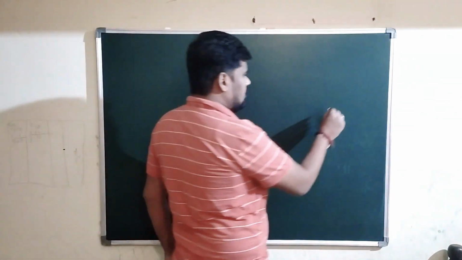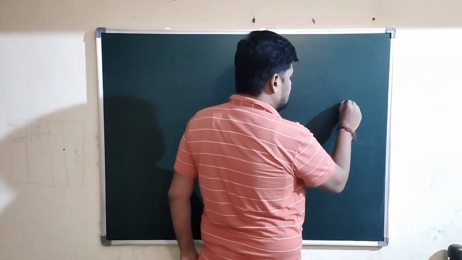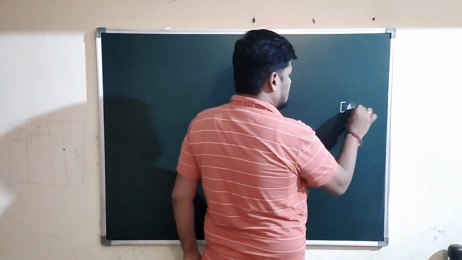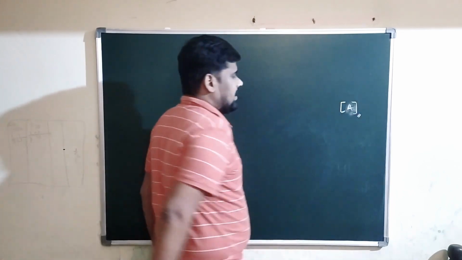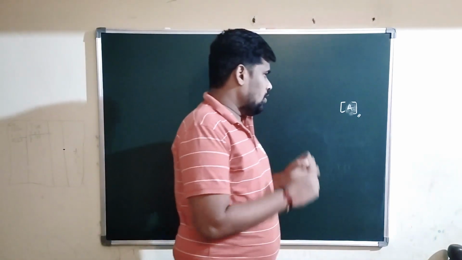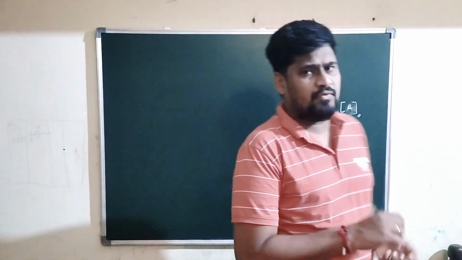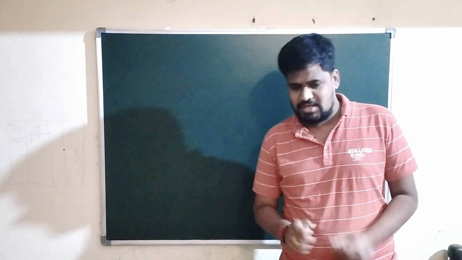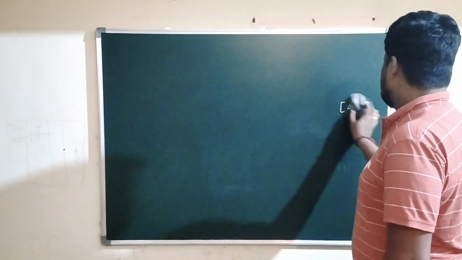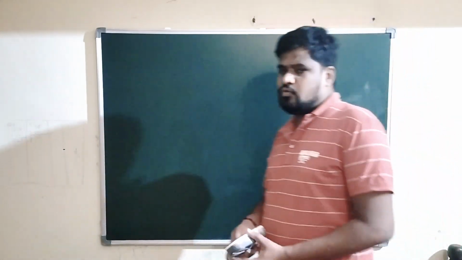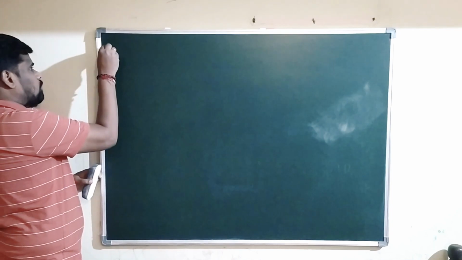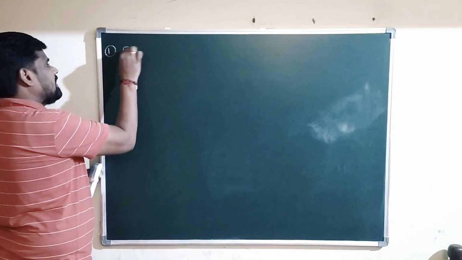Therefore, the dimensional formula for electric current is square bracket of A. What is the dimensional formula for electric current? The dimensional formula for electric current is square bracket of A, because electric current is a fundamental physical quantity. So now I will consider the physical quantities related to the branch in physics called electricity. The first physical quantity I am considering here is electric charge.